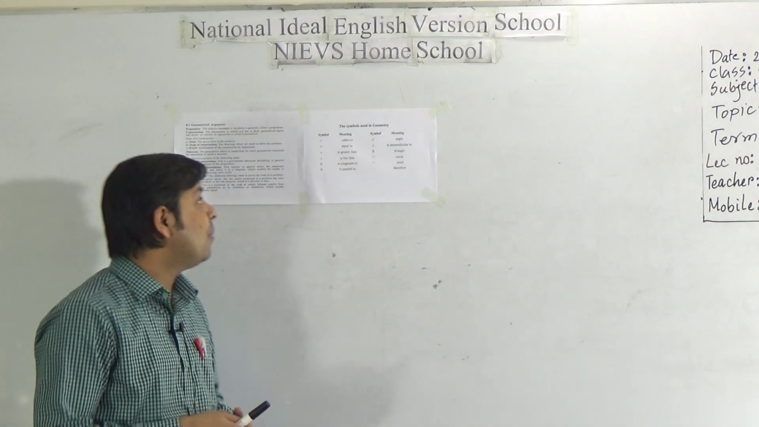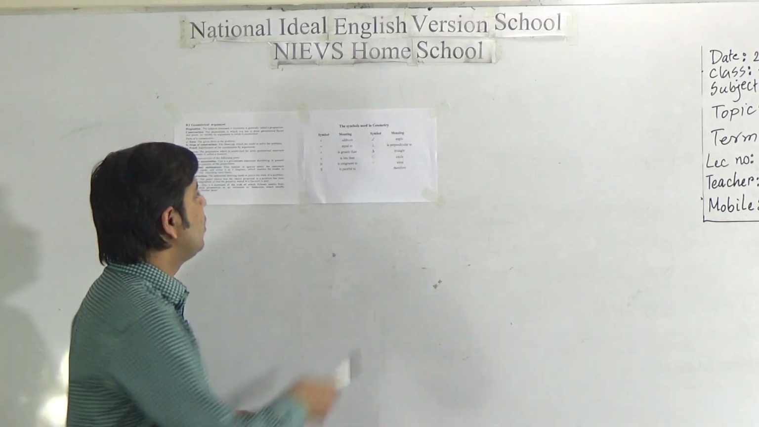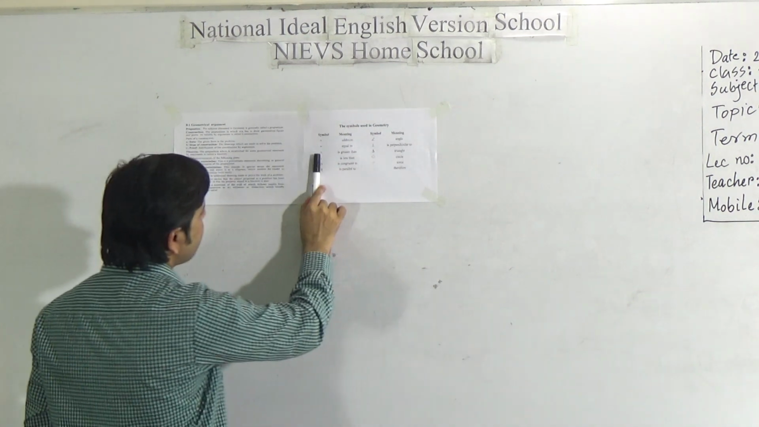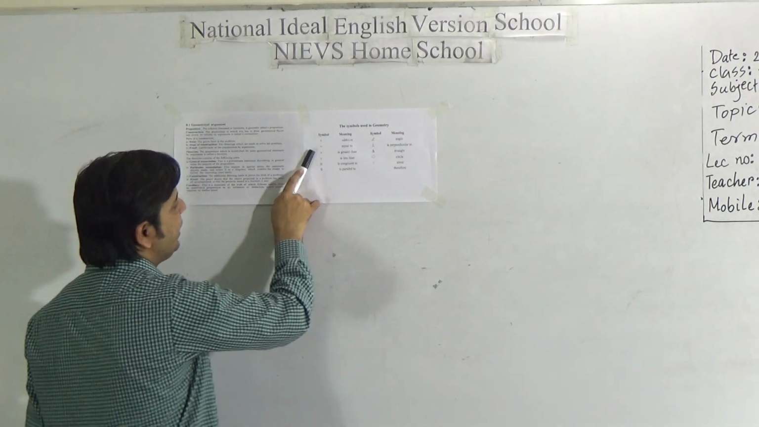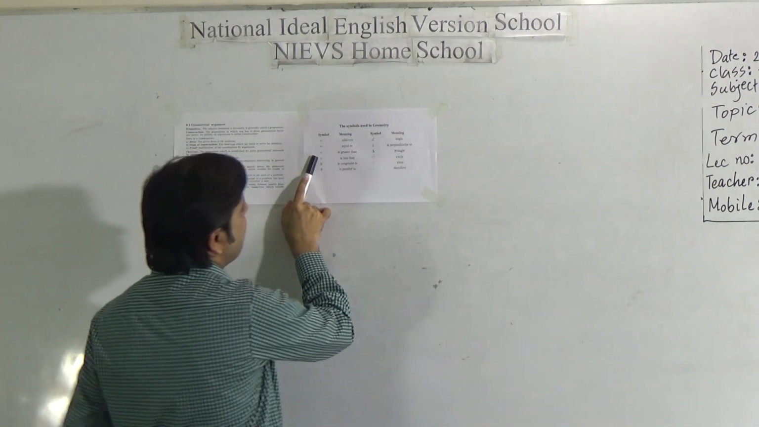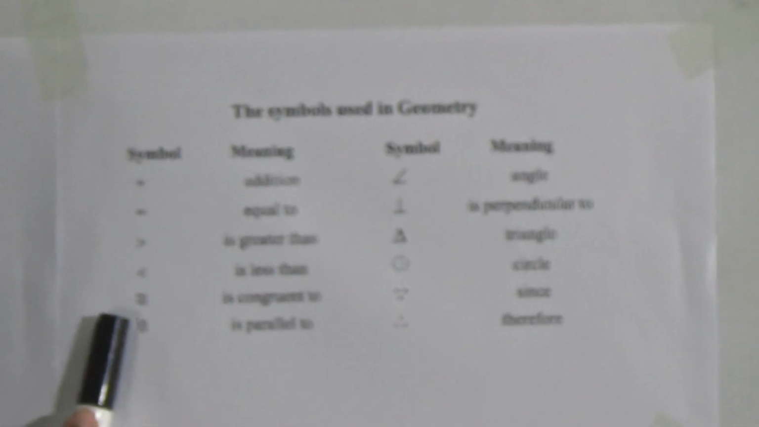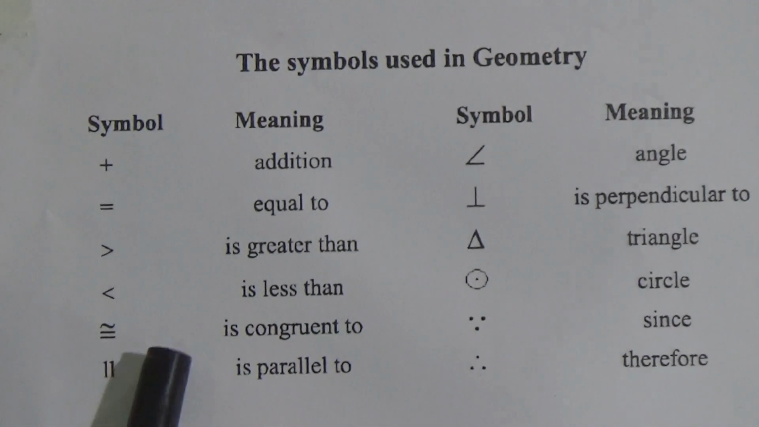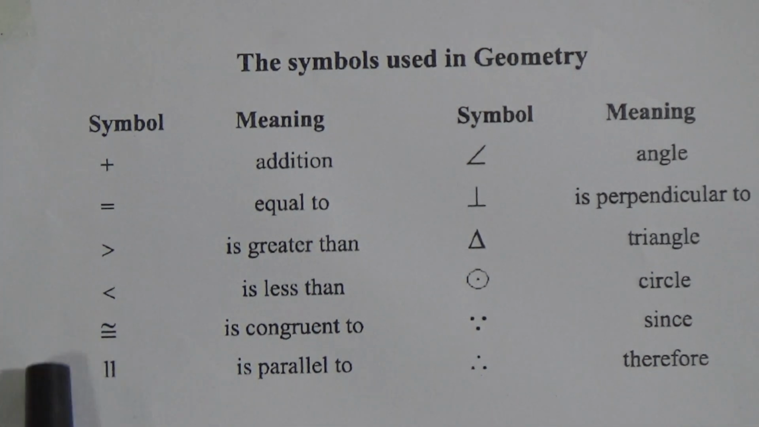Now I will discuss some symbols used in geometry. Now look at the board here, symbol. This symbol, you know, this is addition, and this symbol also, you know, that is equal to. This symbol, you know, that is greater than. This symbol is less than, and this symbol is known as congruent. You are looking at this first in class 7. So remember the symbols here, this symbol is known as congruent.